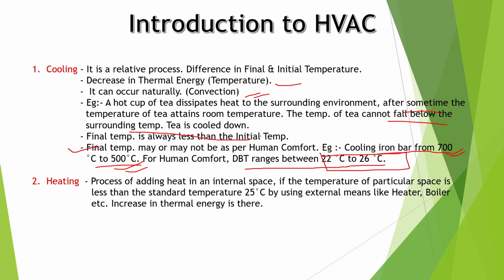Now let us see what is heating. Heating is the process of adding heat in an internal space if the temperature of a particular space is less than the standard temperature, by using external means. In heating, we add heat by any external means. Temperature cannot be added by itself. Any external means is required, like a heater or boiler. Whatever we use, some external means must be there to add the heat. So this is called heating. In heating, there will always be an increase in thermal energy.